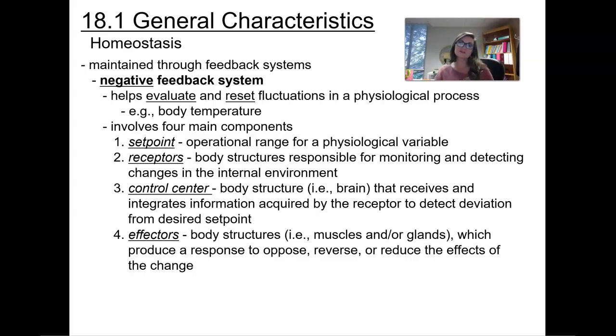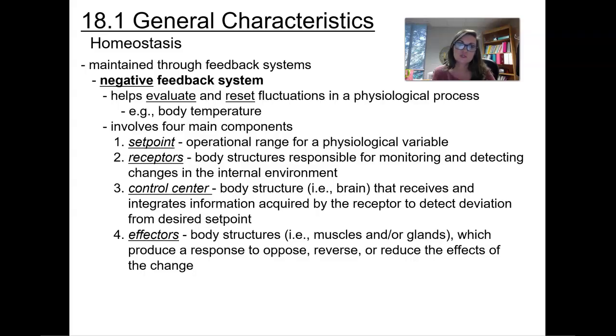What this is basically is everybody has a specific set point for temperature in their body. Mine, when I take my temperature, is usually around 98.1 or 97.9. If it gets up to what we consider to be normal, 98.6, that's actually when I start to feel bad. I feel like I have a fever, so that makes me irritable and achy. That's my body set point.